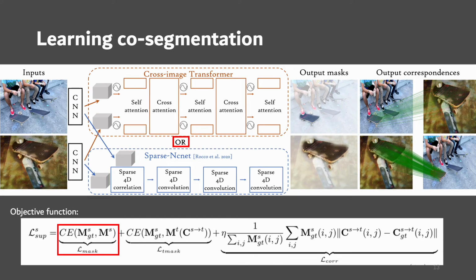The first term is the cross-entropy loss between the predicted and ground truth mask. The last term corresponds to the L1 loss of the correspondences on the repeated regions. In the middle, we add a loss to connect the mask prediction and correspondences prediction, which is the cross-entropy loss on the transported mask warped using the predicted correspondences.